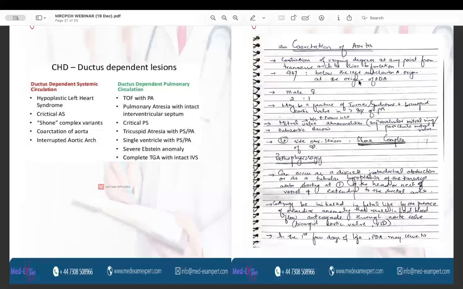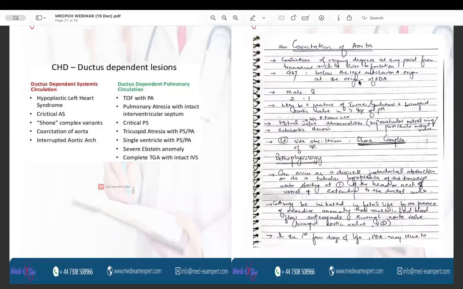Okay, so now that we have talked about the ductus arteriosus, let me discuss very briefly the lesions which are duct dependent and those which are not duct dependent or duct independent lesions. This is also an important concept. The ductus dependent lesions are further classified into two broad categories: ductus dependent systemic circulation and ductus dependent pulmonary circulation.